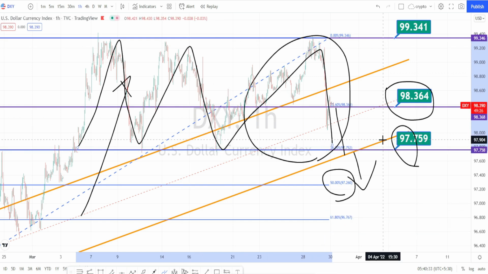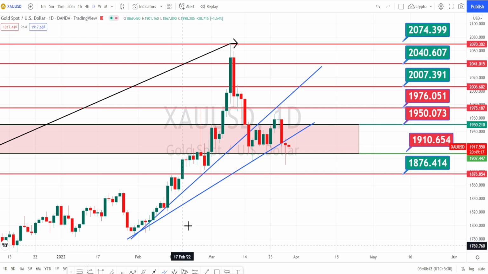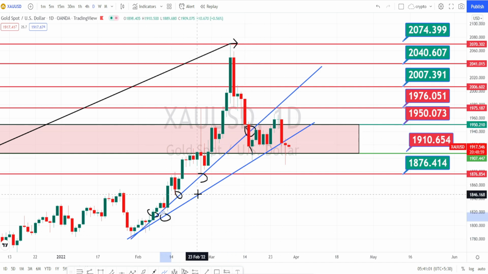Let us begin our gold analysis. I'm in the daily time frame of gold. When we look at the price action in gold, I have already drawn a resistance line or a trend line, and you can clearly notice that the price action has broken this trend line and it is trading below this trend line or the resistance line. And I have drawn one more trend line over here, and here also it has broken this trend line or the resistance line, and current price action is trading below this trend line or the resistance line.